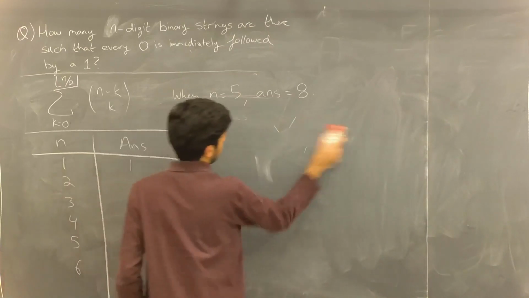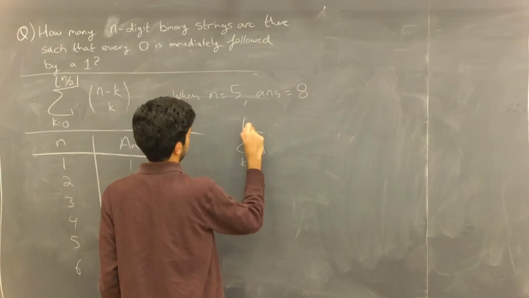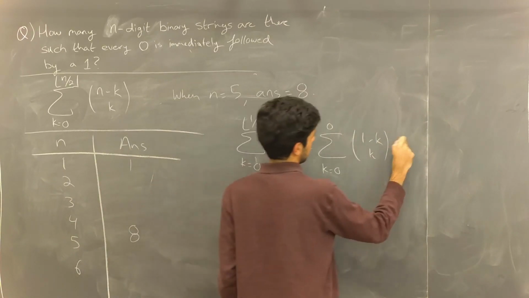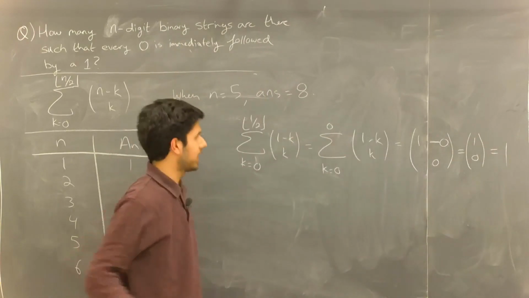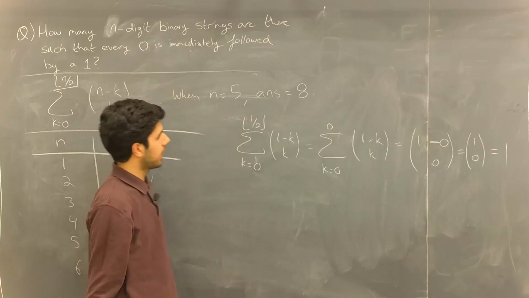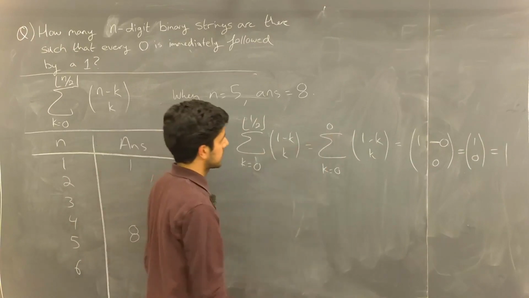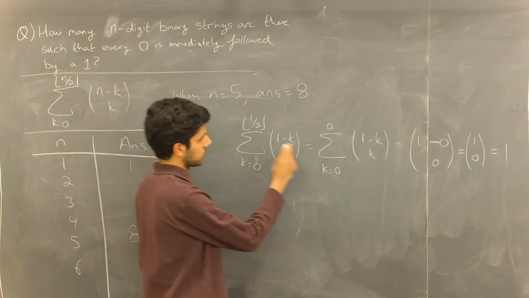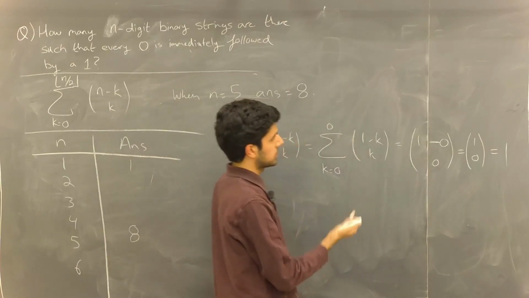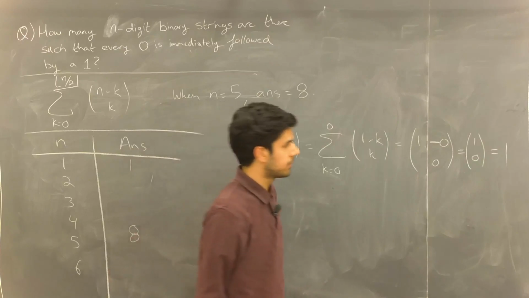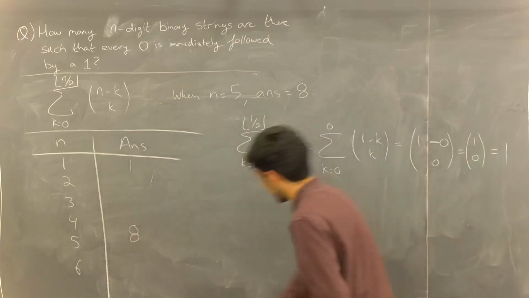And we can verify it with our formula. Boom, there you go, verified. Just plug in 1 for n, so the upper bound becomes 0. We get just one term because k is going from 0 to 0, and that equals 1. Cool, so that checks out.